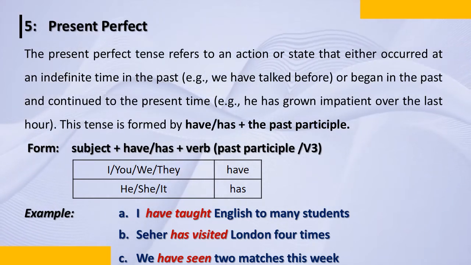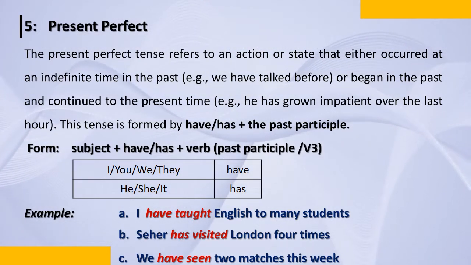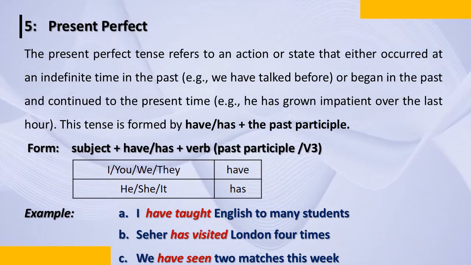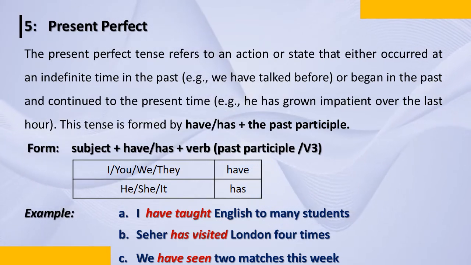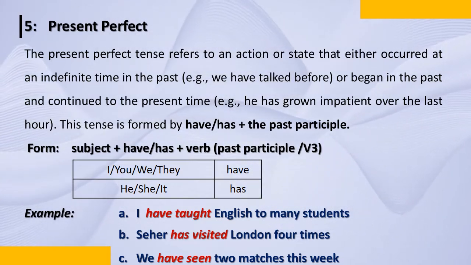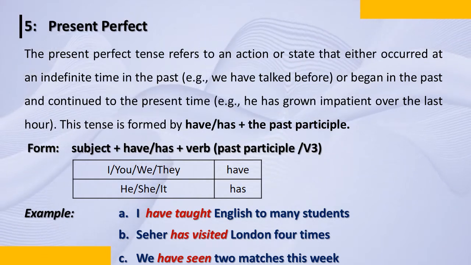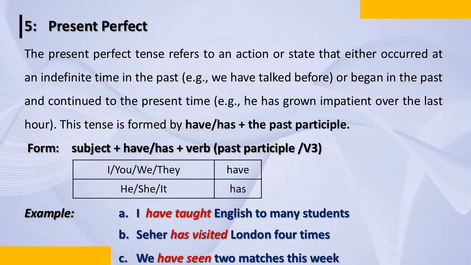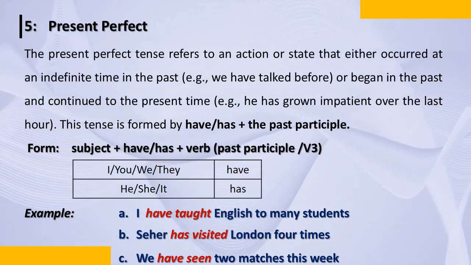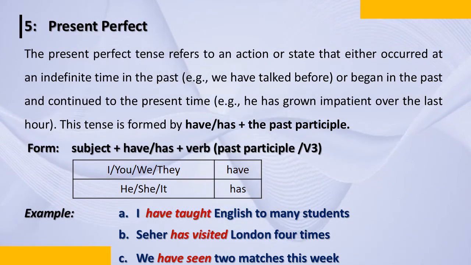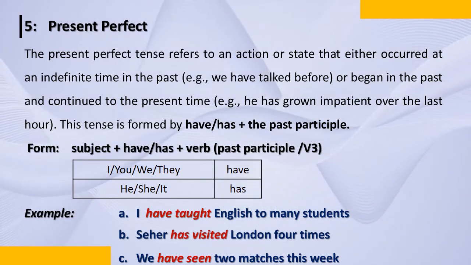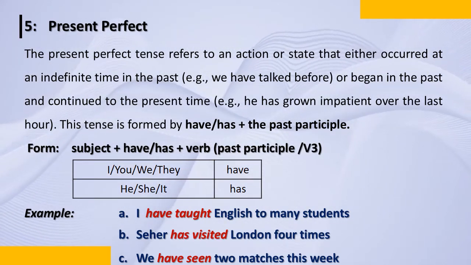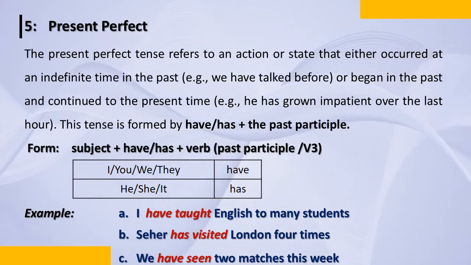The present perfect tense refers to an action or state that either occurred at an indefinite time in the past. Example, we have talked before. Or began in the past and continued to the present time. He has grown impatient over the last hour. The tense is formed by have and has. You have to be very careful when you use have, has, have been, and all, and that is what we are going to take up and learn in this module now.